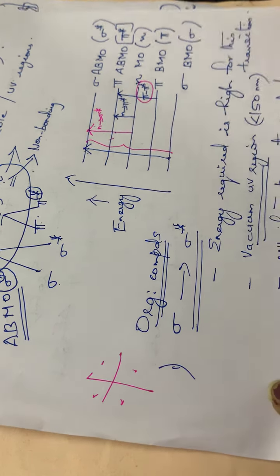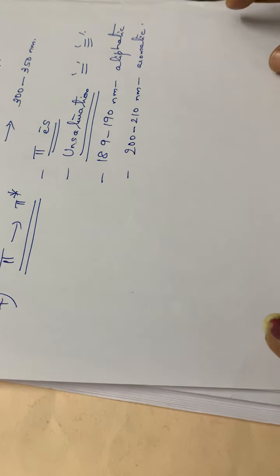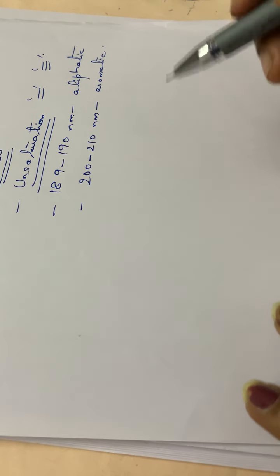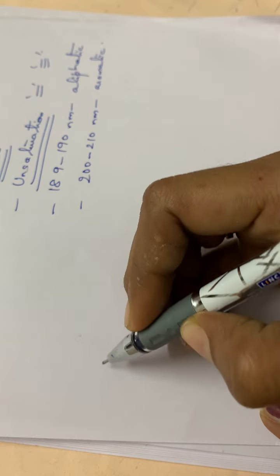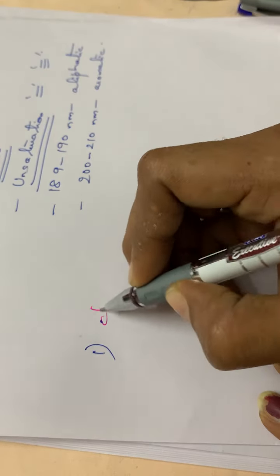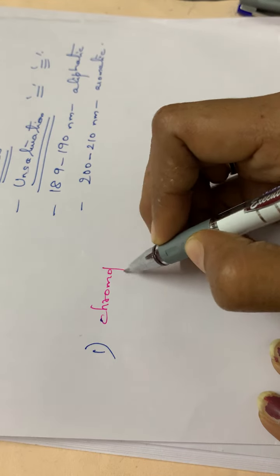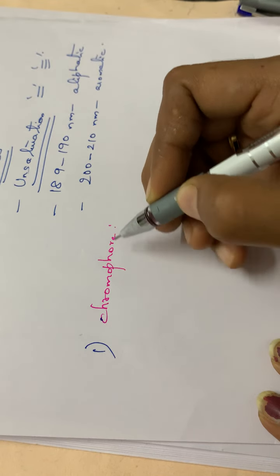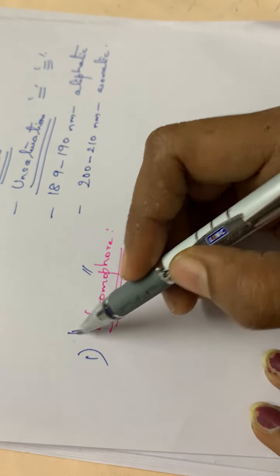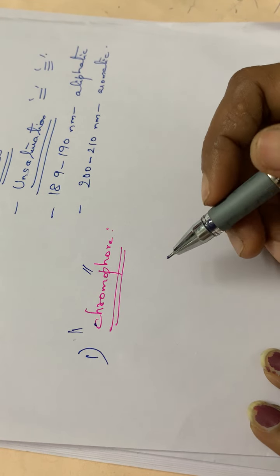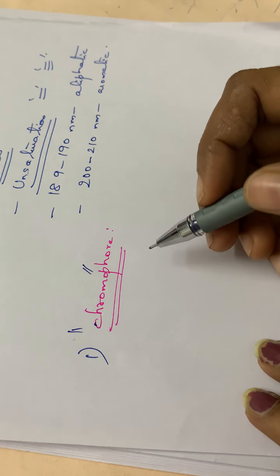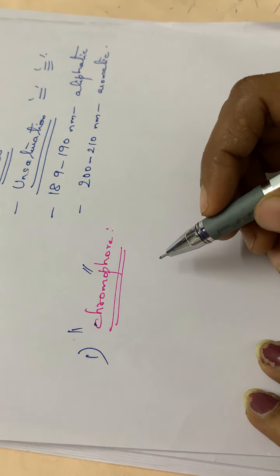Then let us go through some of the terms involved in electronic transitions. Okay, so the first term you have to study is the chromophore. What do you mean by the term chrome? Chrome means color, isn't it? So chromophore means those substances which give color to a particular compound.